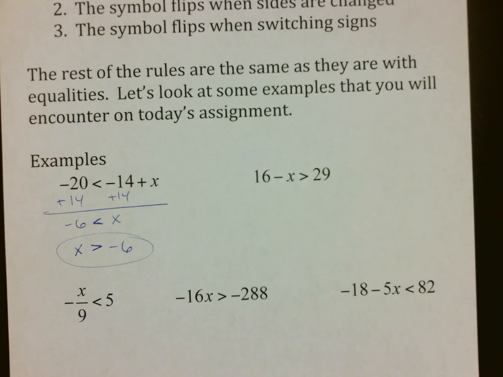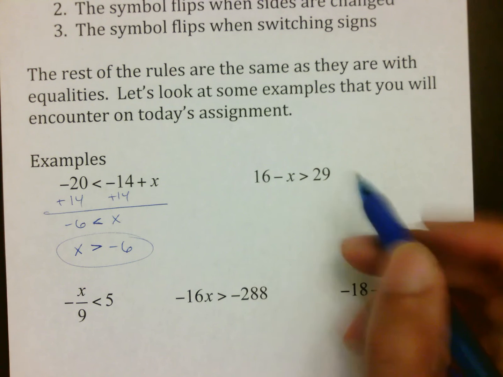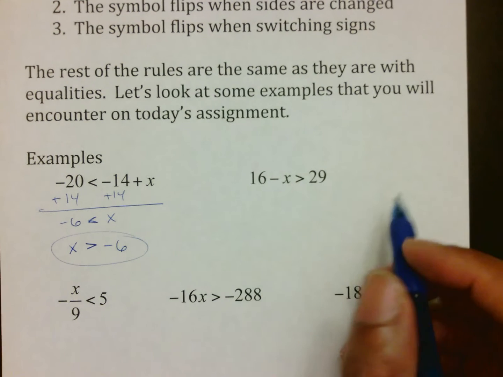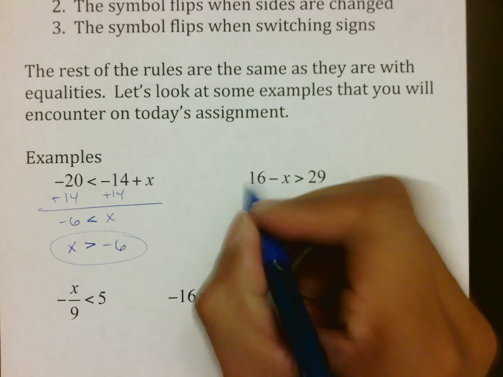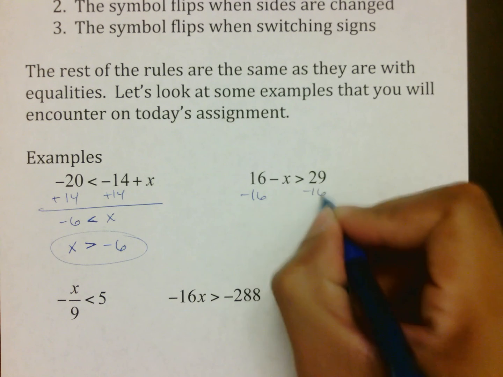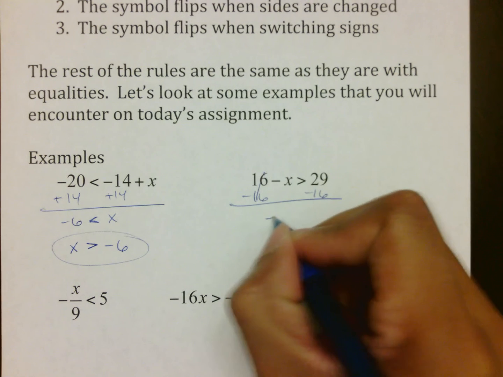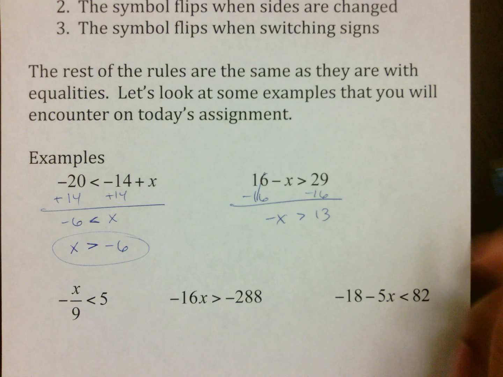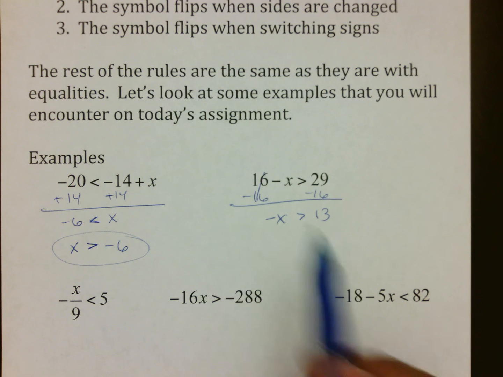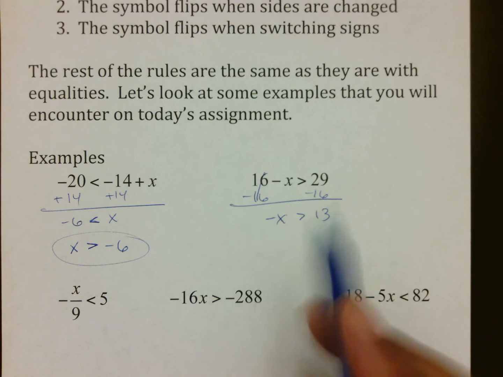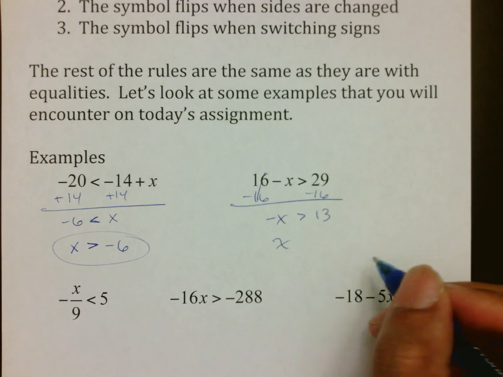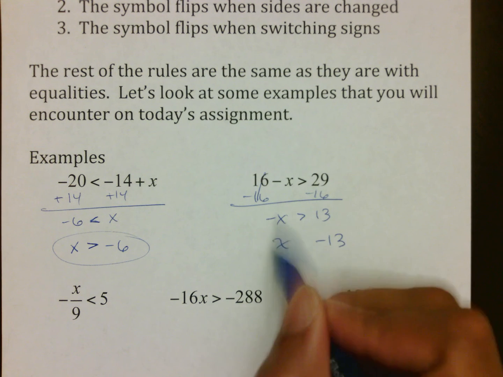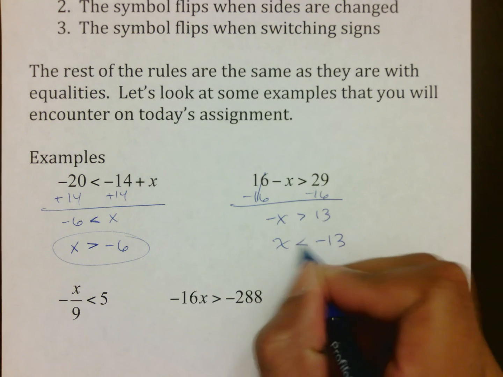Okay? On this question here, 16 minus x is greater than 29. You have to make sure again that you solve first the same way you normally would. This is 16, we're going to move it, it's positive, so we subtract 16. But what comes down is negative x is greater than 13. Again, the sign doesn't do anything because I haven't either switched sides or signs. But if you remember, what I taught you is anytime you have a negative x, you want to make it positive. And because that 13 is positive, you want to make it negative. But again, in this case, when I'm switching signs, this is the other time when the symbol switches.